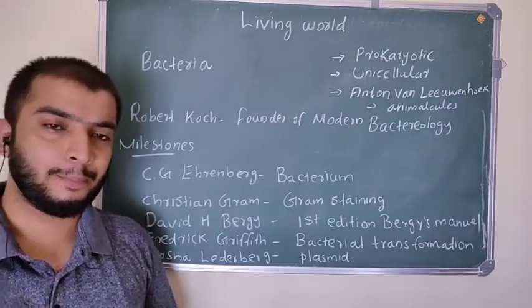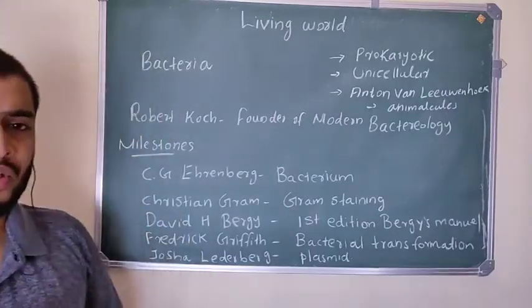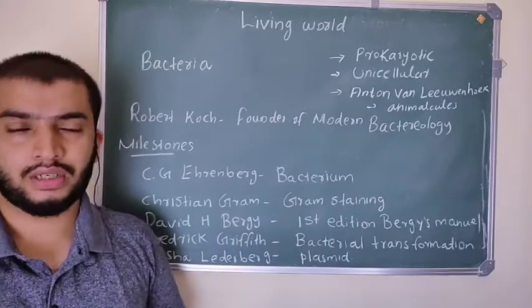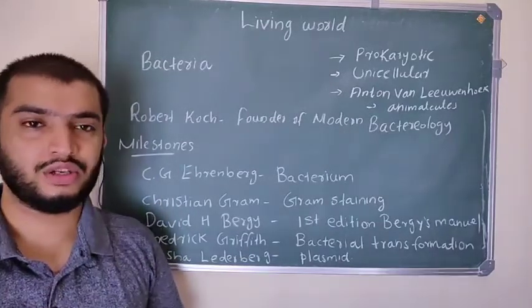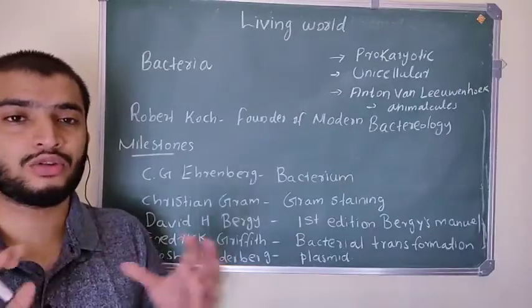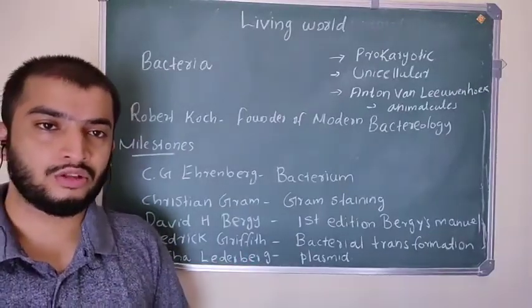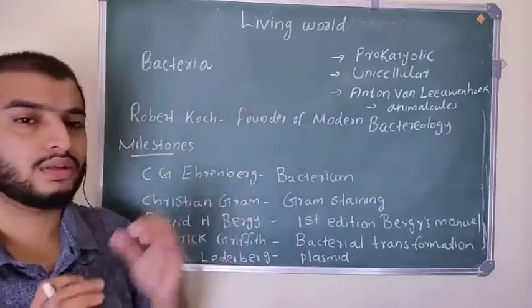So bacteria are prokaryotic, unicellular, ubiquitous microscopic organisms. What is meant by prokaryotic?